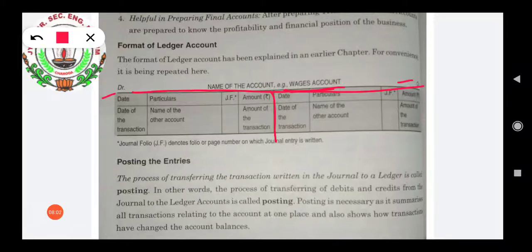Date for writing the date of the transaction, particulars for writing the name of the other account, journal folio for writing the journal folio number, and amount, where the amount of the transaction will be recorded.